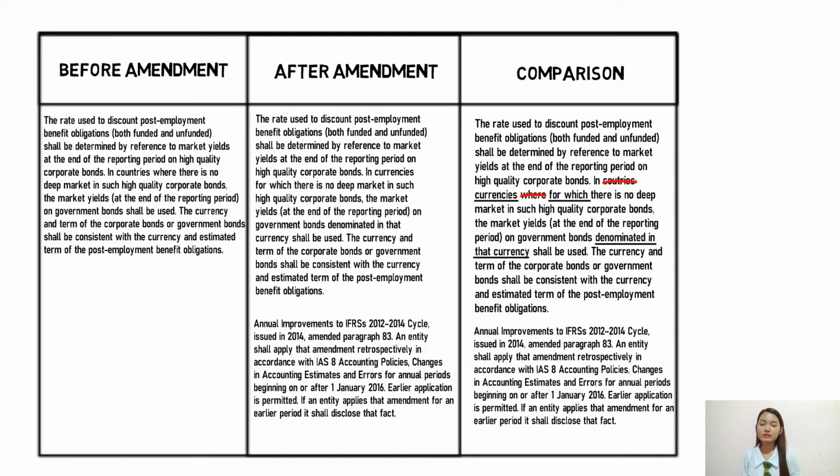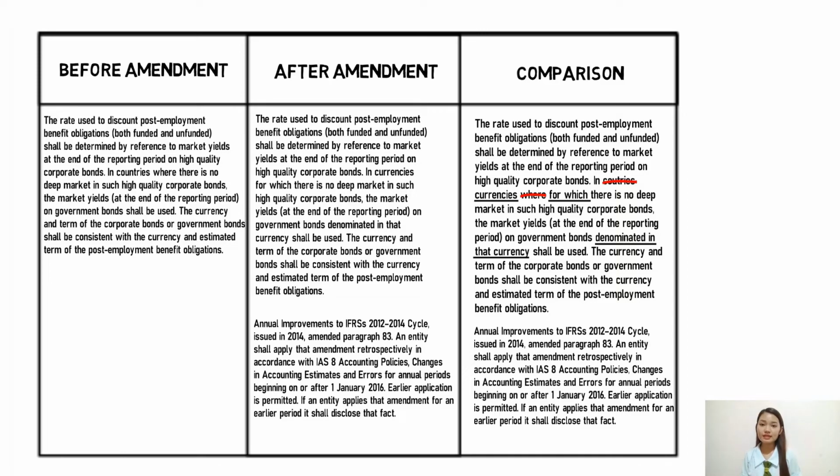The IASB noted that paragraph 83 of IAS 19 states that currency and term of the corporate bonds or government bonds shall be consistent with the currency and estimated term of the post-employment benefit obligations.